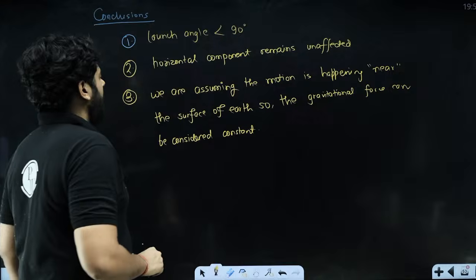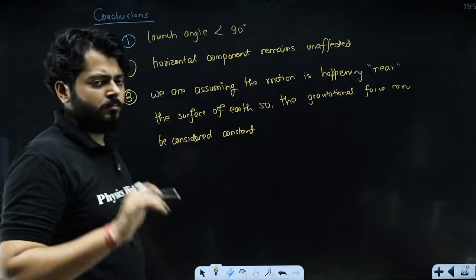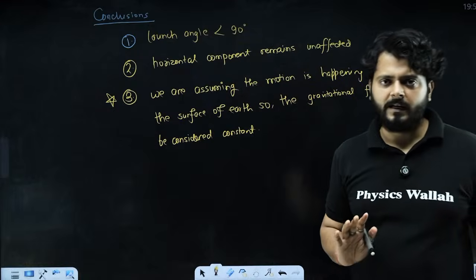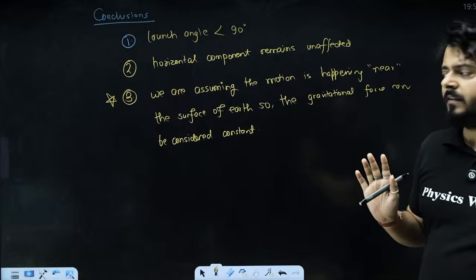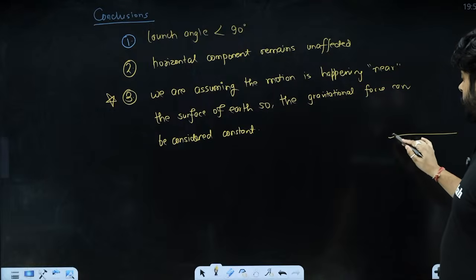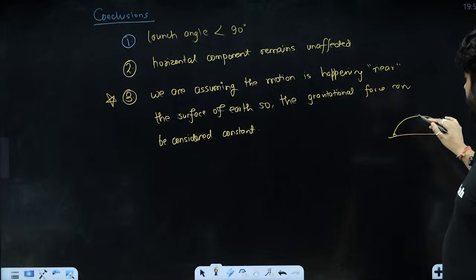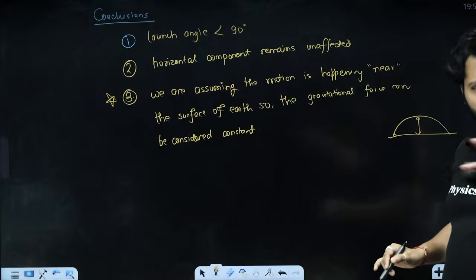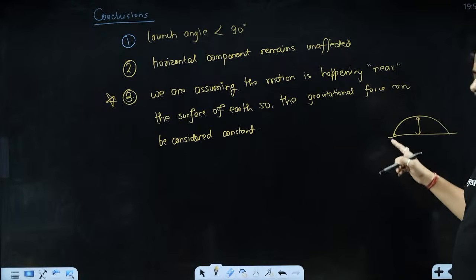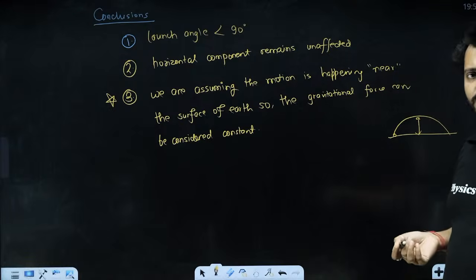This is very, very important for us to understand, because if we don't assume that, we won't be able to solve projectile motion very easily. It will be an extremely tough problem in that case. Since the motion of the projectile is happening closer to the surface of earth, this height is ignorable compared to the radius of earth, 6400 kilometers. So the variation in the value of g is not that much, and everywhere the force acting, the gravitational force mg, is constant.